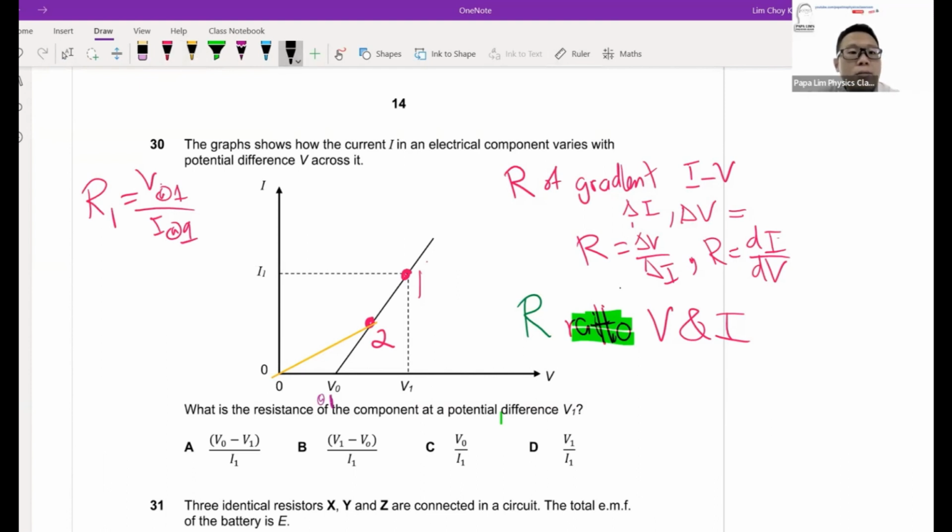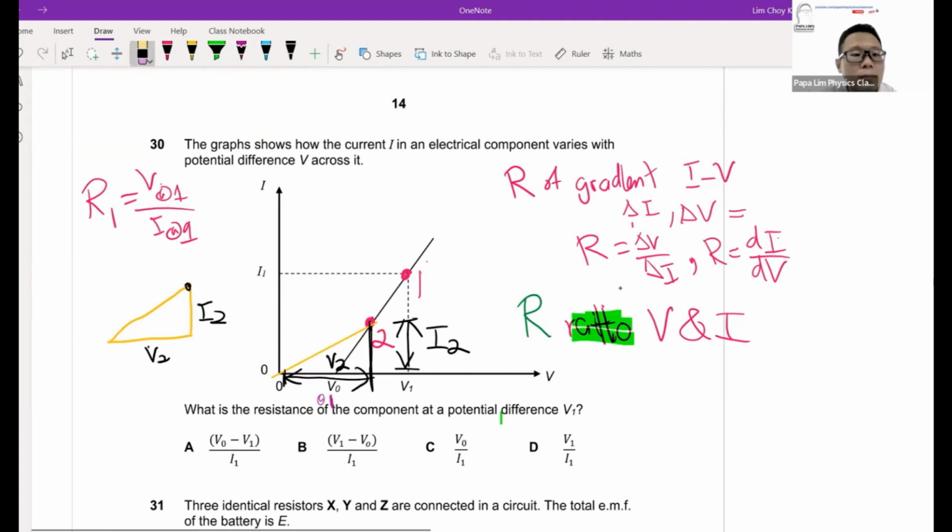So in other words, this value here will be my current at 2. This value here will be my voltage at 2. So this is my I2, this is my V2.